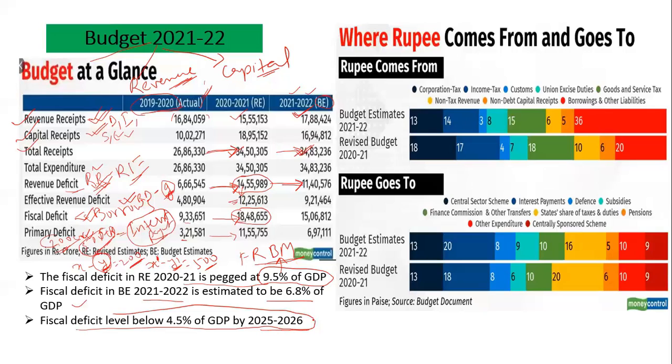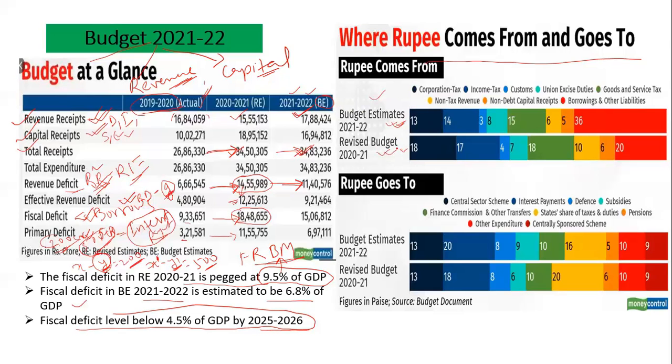Yeah. So just moving forward, before analyzing the budget, you also need to see where the rupee comes from and where the rupee goes to. Some money is coming to the government, and similarly the government is spending that money. Here you don't have to remember anything, you just have to see the trend. From where does the government earn its maximum money? From this figure you can see the budget estimate for 21-22. This may vary because it is an estimate. So you have to see the revised budget for 2021.